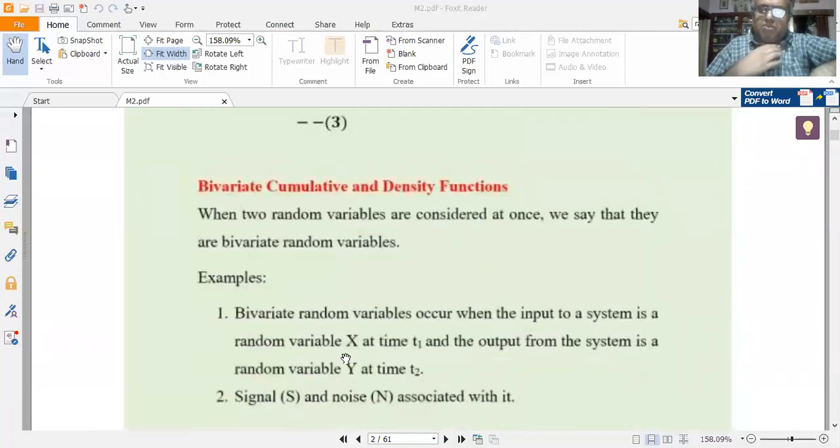But we shall exclusively stick to the bivariate CDF and bivariate PDF, because that's per the syllabus. So here, when two random variables are considered at once, we say that they are bivariate random variables. So here capital X and capital Y are bivariate random variables, or bivariate or joint RVs. RVs means random variables.